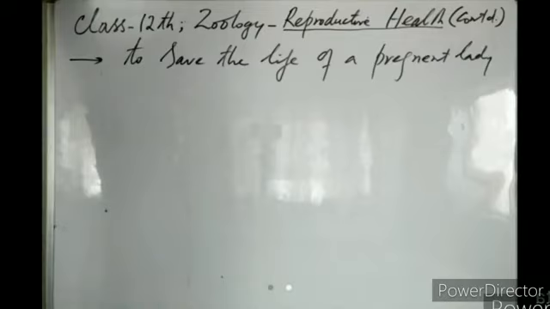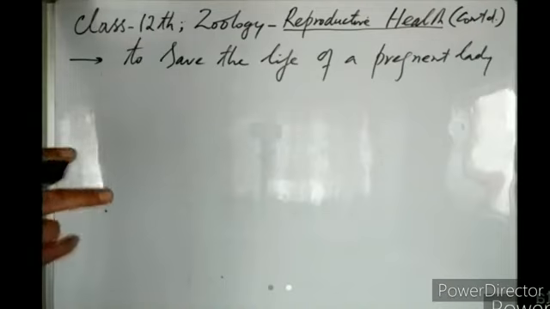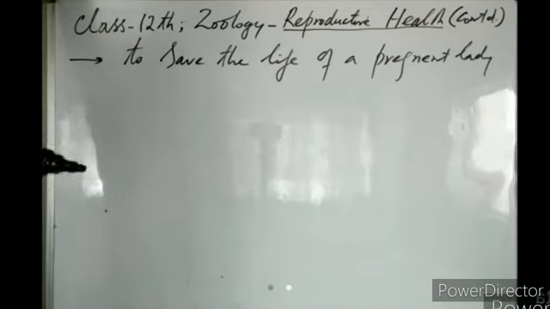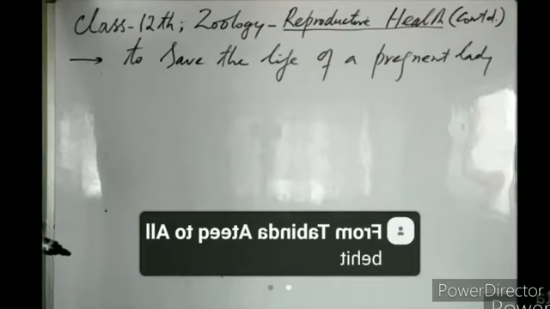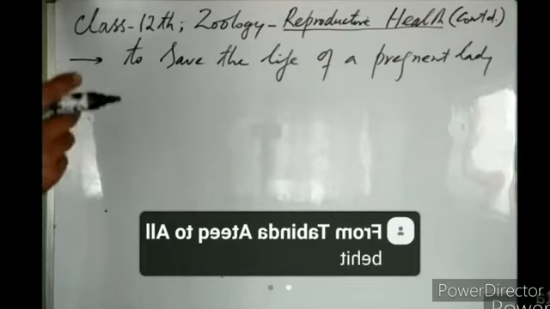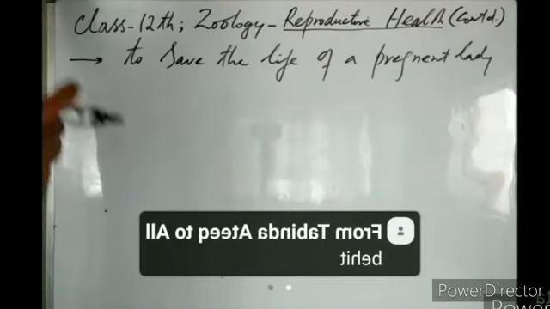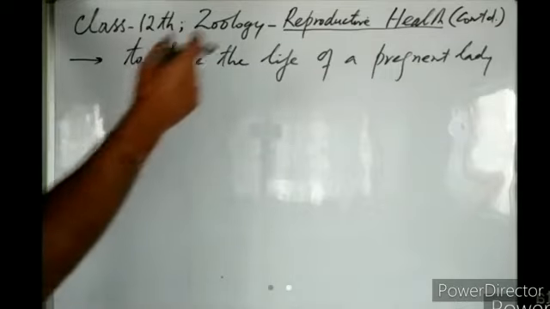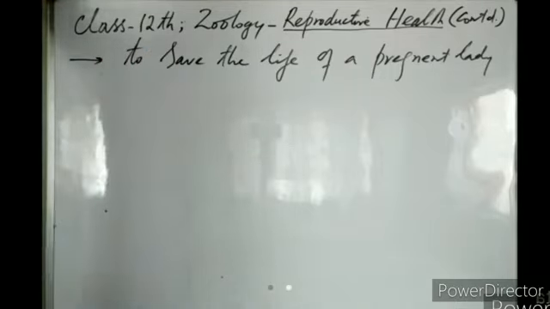So an abortion which is carried out for the purpose of saving the life of a pregnant lady. If a lady is pregnant, but this pregnancy has some dangers associated with it, this pregnancy may pose a threat to the life of the pregnant lady. So if she wishes, she can get rid of that pregnancy by the help of a registered medical practitioner. So that abortion, which is carried out to save the life of the pregnant lady, will be known as MTP.